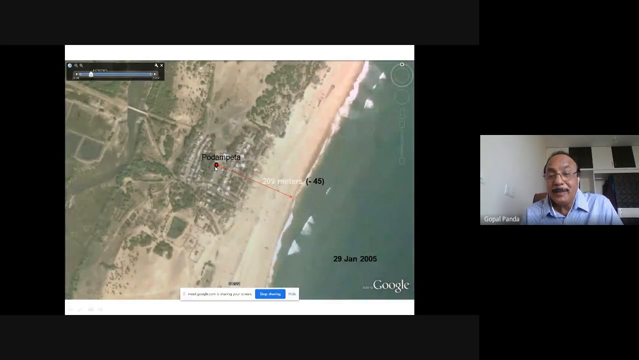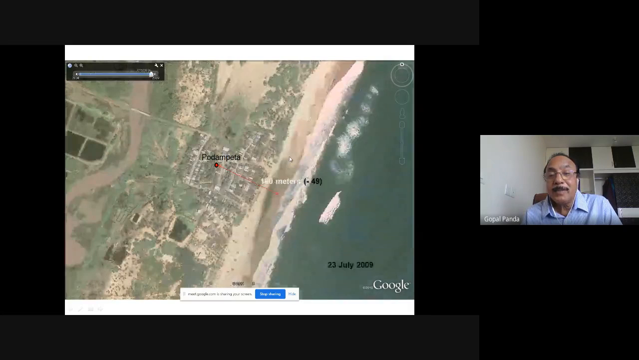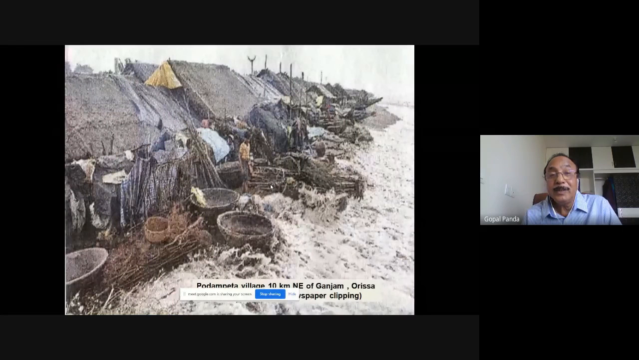And then let us look at next year, in 2005, 45 meters have gone into the sea. The sea has progressed towards the land. The satellite imageries are providing information. Next, in 2009, another 49 meters have submerged from the beach. 150, 160 meters left out. And in the year 2011, the village has been completely marooned.